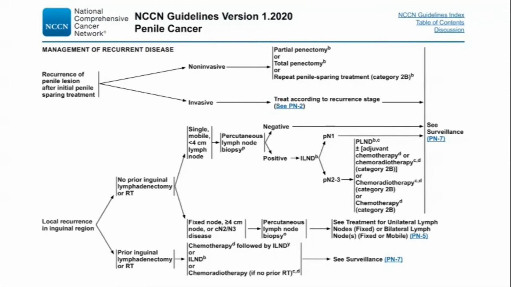If no prior inguinal lymphadenectomy or RT was given, primary treatment for the management of inguinal lymph nodes can be followed. If the patient previously received lymphadenectomy or RT, subsequent line therapies include chemotherapy followed by inguinal lymph node dissection, inguinal lymph node dissection alone, or chemoradiotherapy if no prior RT. A recent study suggests that inguinal lymph node dissection may be beneficial in patients with penile cancer with locally recurrent inguinal lymph node metastasis. While potentially curative, patients must be advised of the high incidence of postoperative complications.